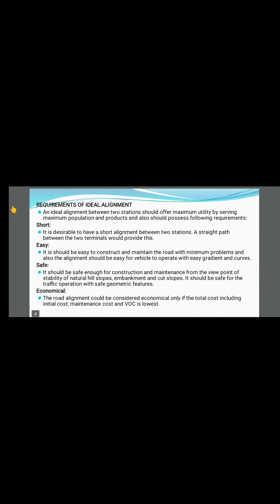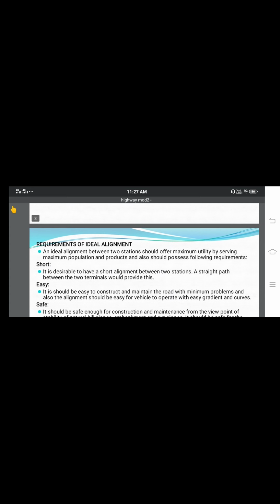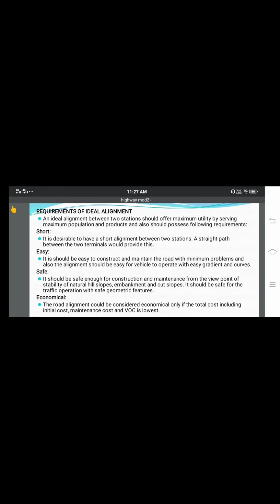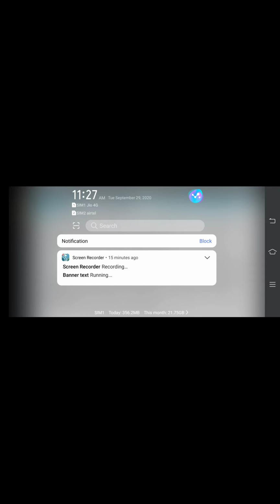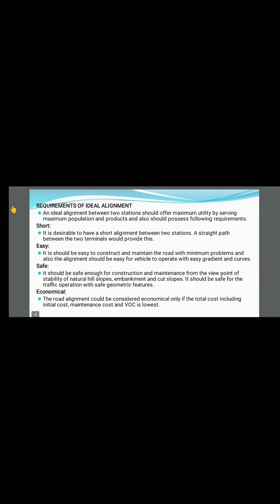Okay, it is clear here, the four factors to make the ideal alignment. One is the shortest distance between the two obligatory points; the route should be the shortest one. The second is easy, safe, economical.